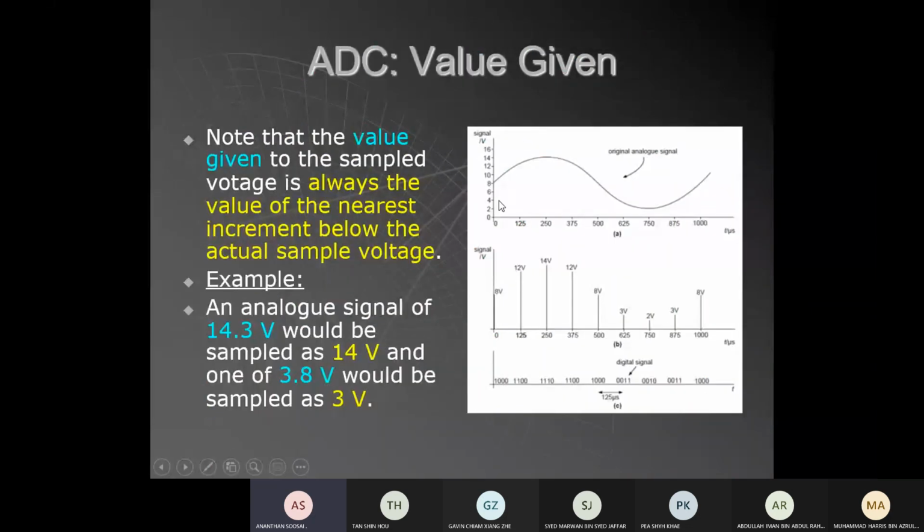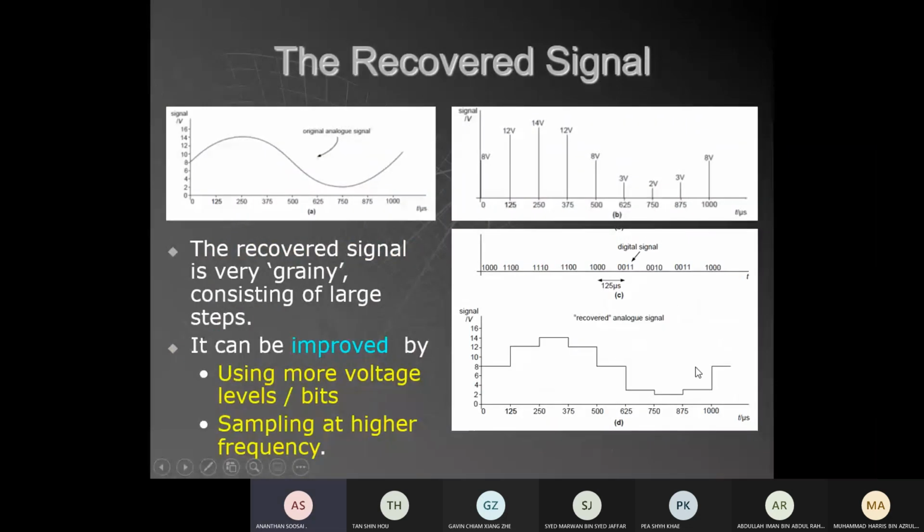Above here is analog. This sinusoidal is analog. This is digital. Top is analog, the bottom is digital. The digital looks very ugly. It has a few steps, fixed value steps.